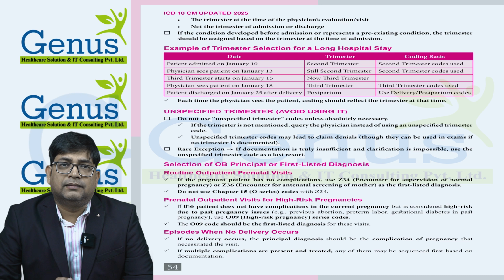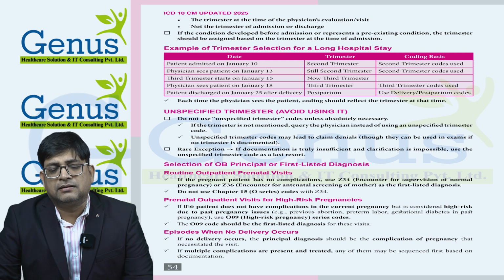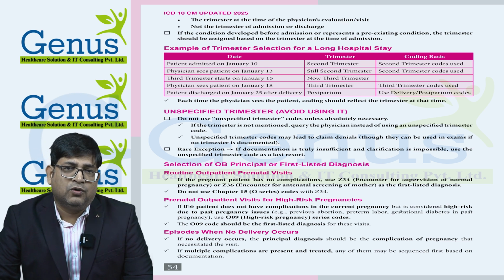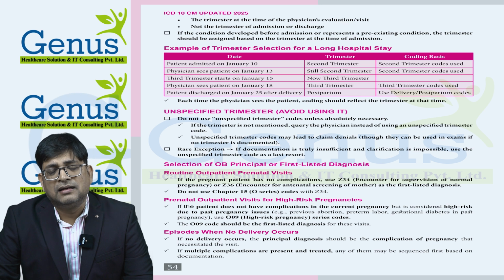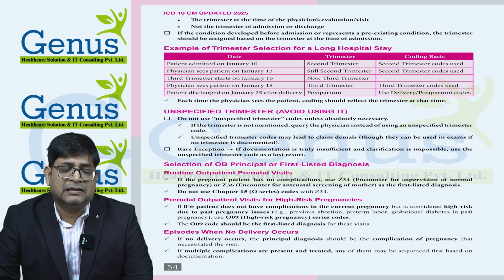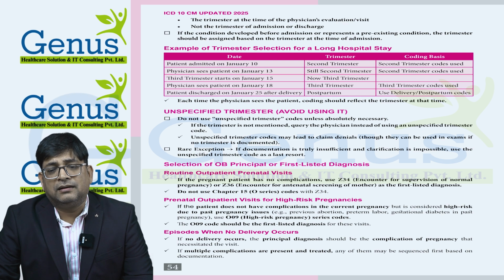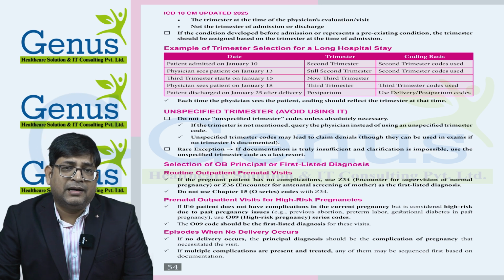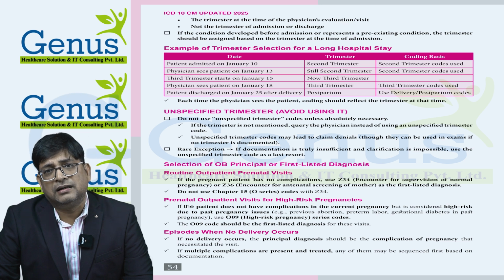Next is if the patient is at high risk. As I already told you, if the patient is at high risk, we need to provide the O09 series code. If we go to the ICD book, in the O09 series we can see that there are multiple codes available, such as elderly gravida and younger gravida. When do we consider elderly gravida and younger gravida?